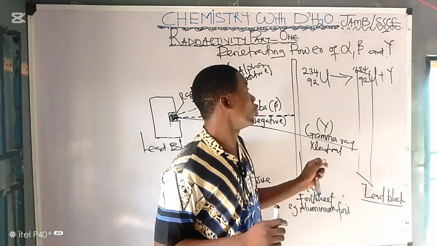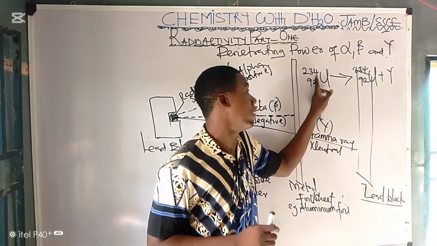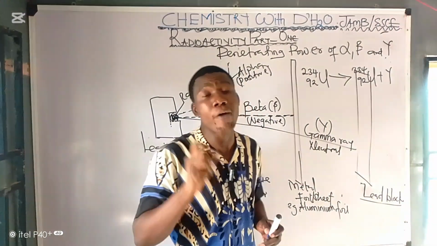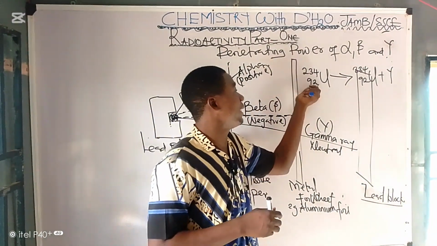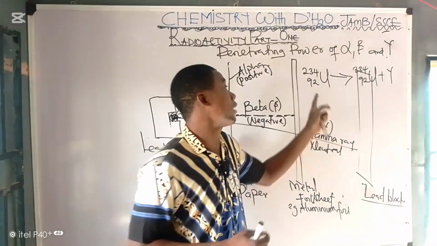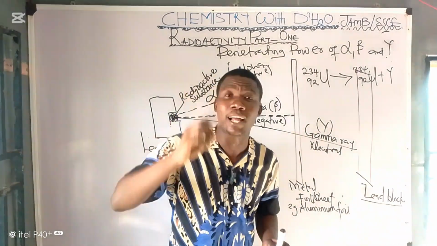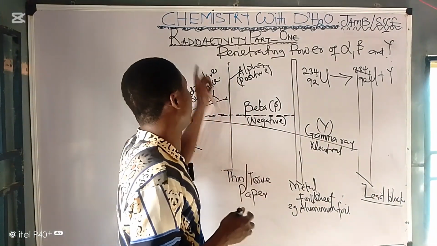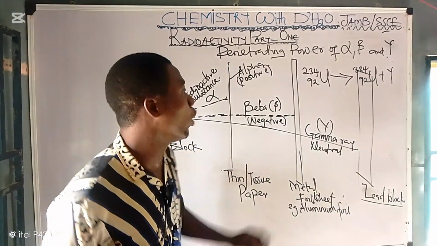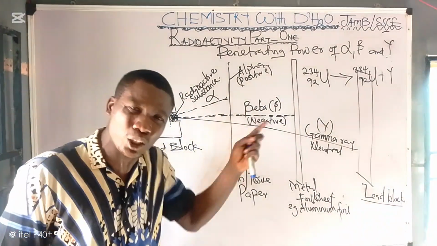For alpha, you remove 4 from the mass number and 2 from the atomic number. While for beta, you discover that the atomic number will increase by 1, but the mass number remains the same. So finally, we have come to the end of radioactivity part 1. We hope to continue from here in our subsequent lesson.